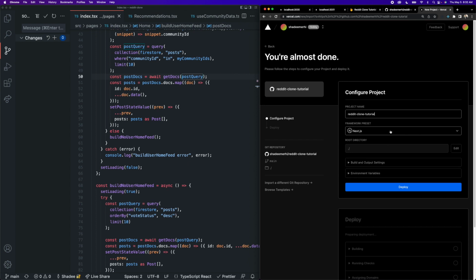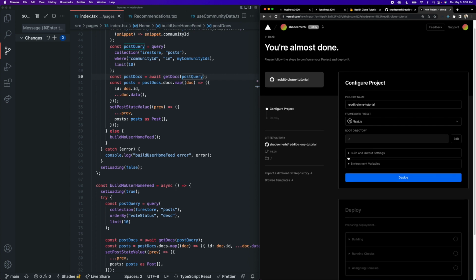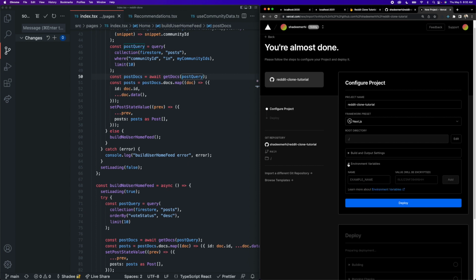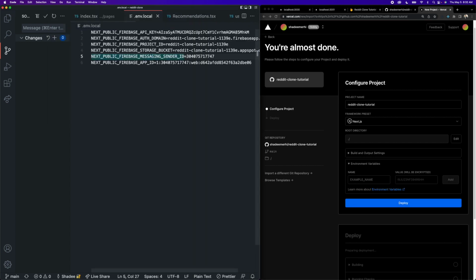And then the framework preset, so we're using Next.js, and then the root directory we can just leave as this index route here. And then there's some things in here like the build and output settings. We're not going to touch this. And then there are environment variables, which we are going to need to add because if you recall, if you go to our .env local file, we have all of these environment variables for our application to connect to our Firebase project. So in order for our production application to connect to our Firebase project, we are going to need to add all of these environment variables into our production environment. And this is where we are going to do that.